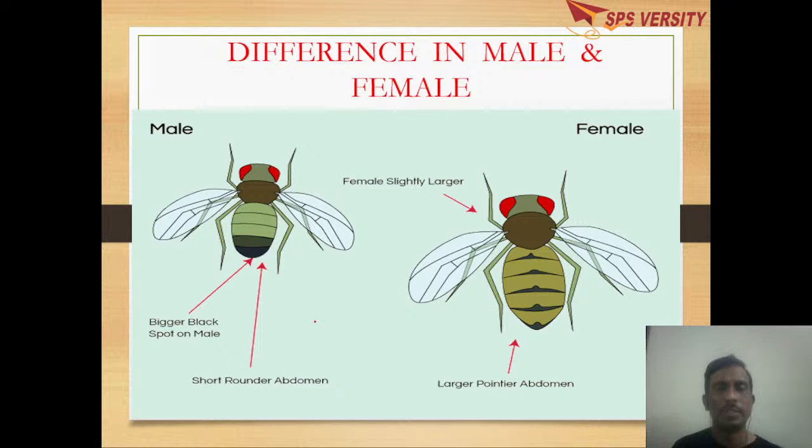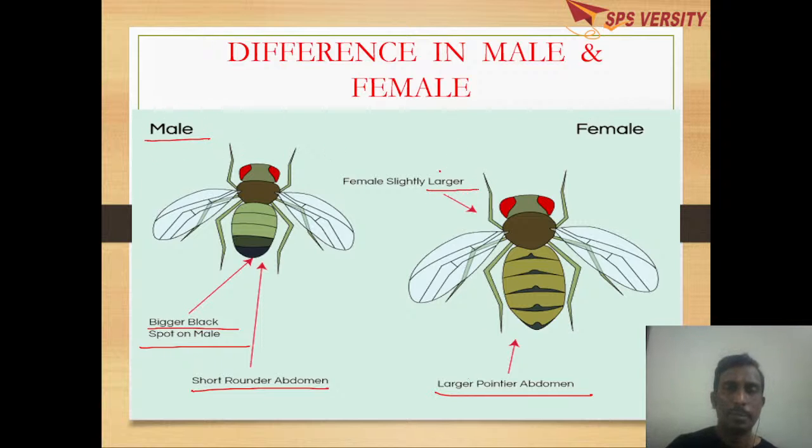Here you can see the differences between male and female fruit flies. The male has a short, round abdomen with a bigger black spot, while the female has a broad abdomen and is larger when compared with the male, so we can see a clear difference.